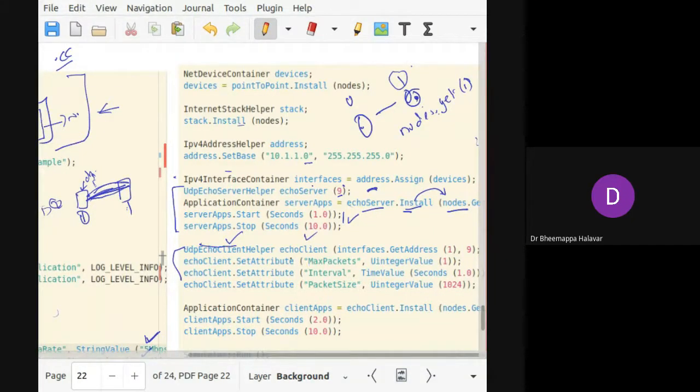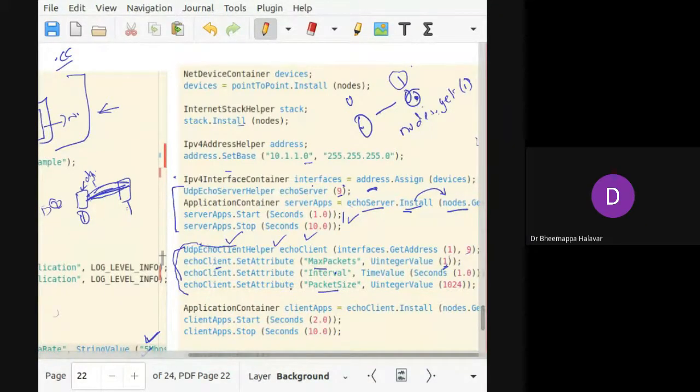After setting a client, I'm setting it to get address 1, right? Then, the second part, you have to mention the attributes: how many packets it wants to communicate between these two nodes. You can mention that at the echo client with set attribute. I'm just giving 1 packet to be communicated. Next, what is the time interval between the packets, and what is the packet size? I will mention that at the client application side.